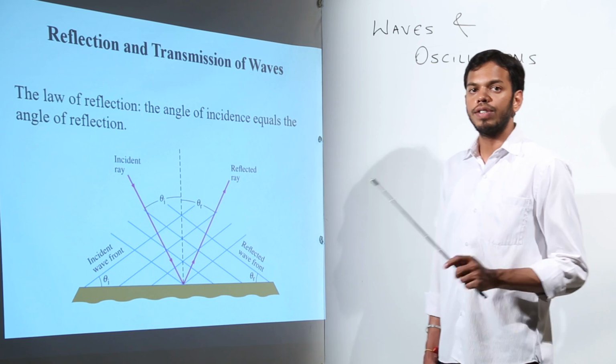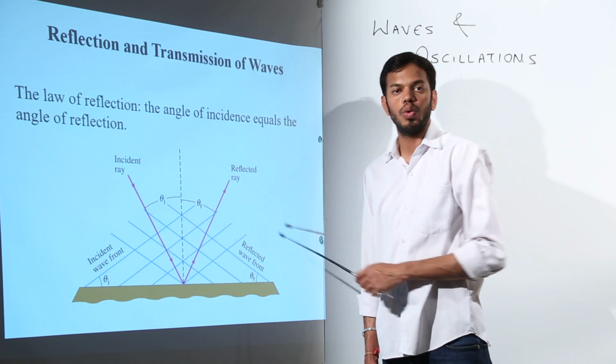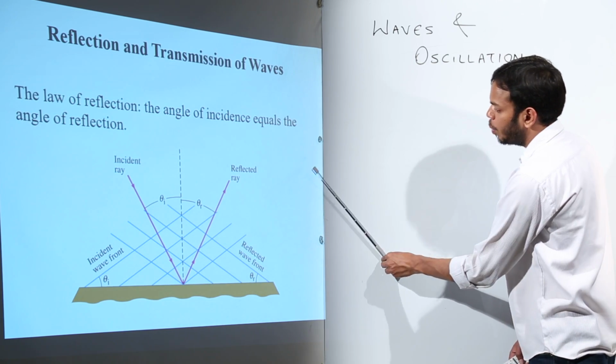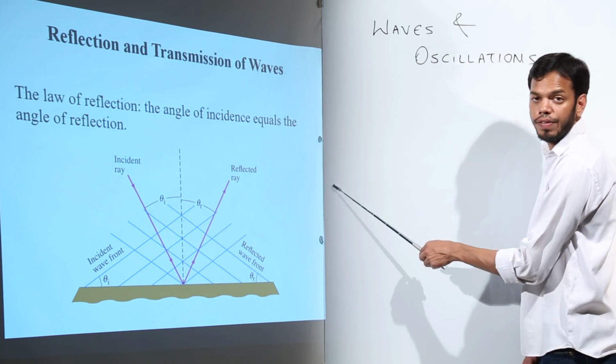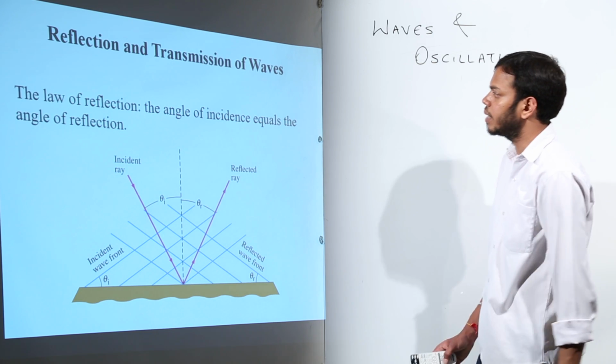The law of reflection is always followed by rays or waves, that is, the angle of incidence will be equal to the angle of reflection. That means, if a rope is like this, at whatever angle the wave is coming and striking the hindrance, it is going to get reflected at the same angle.